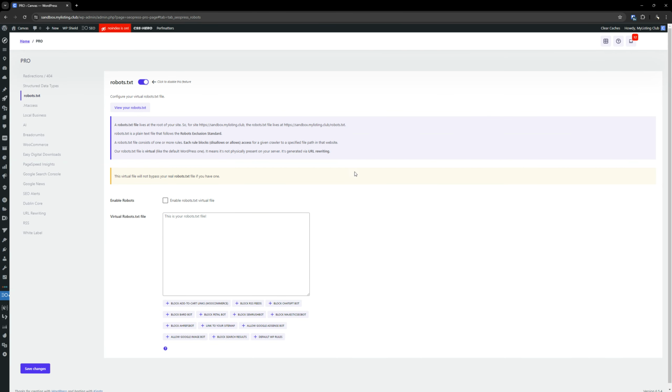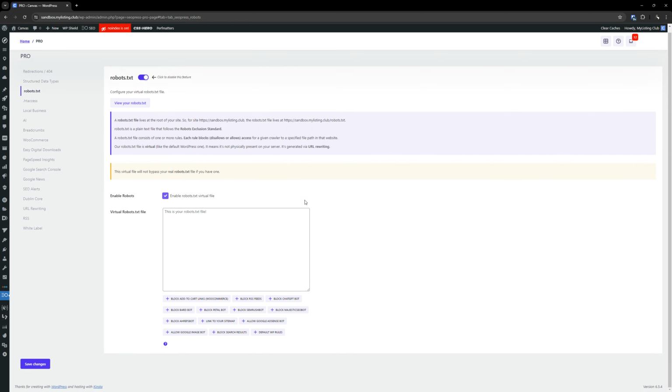With that now toggled on, we can go over here and enable the robots.txt virtual file. Now we're set up with a blank robots.txt file at this stage, and we can configure it however we want. I'm going to run through a few things here. I'm going to do what I call my required inclusions, which are non-negotiables, then my recommended inclusions, then optional inclusions at the very end. Those are the three categories. First up in the recommendations, we're going to enable the virtual robots.txt, which we've done, and configure the following at a minimum.